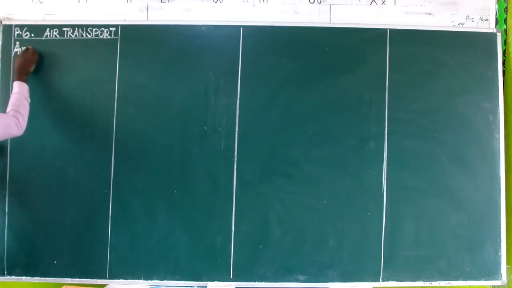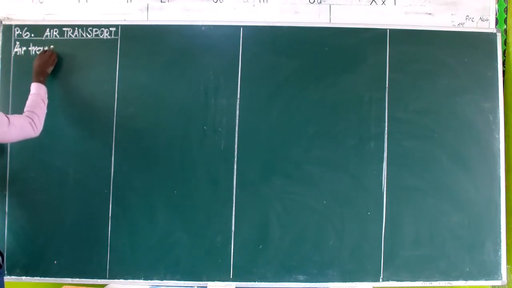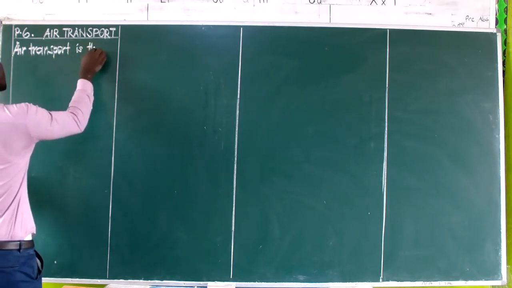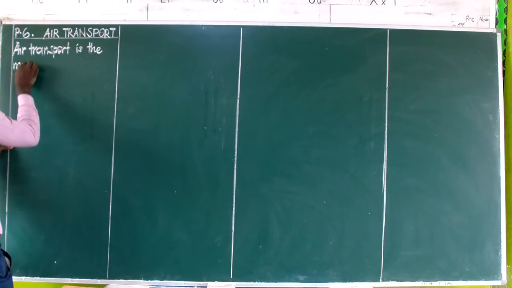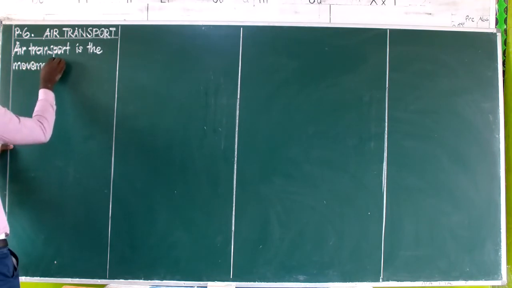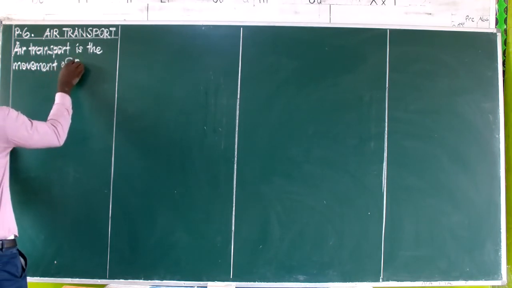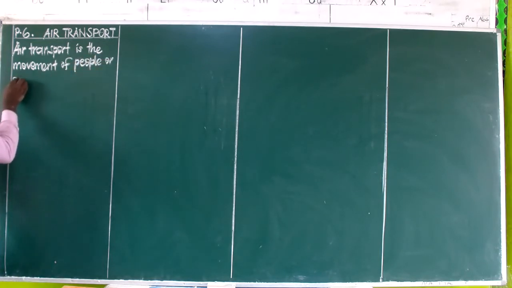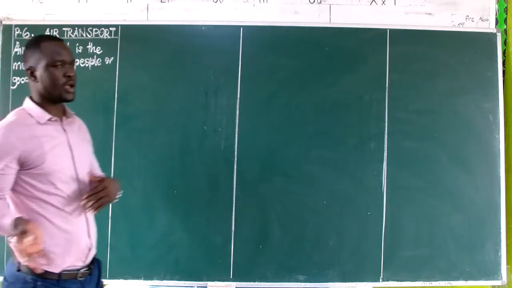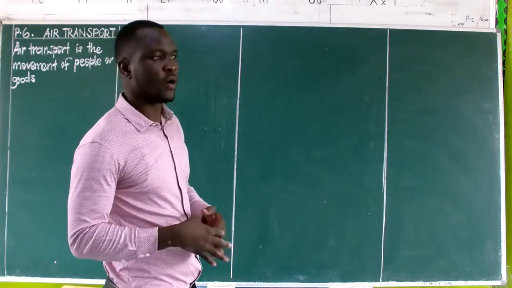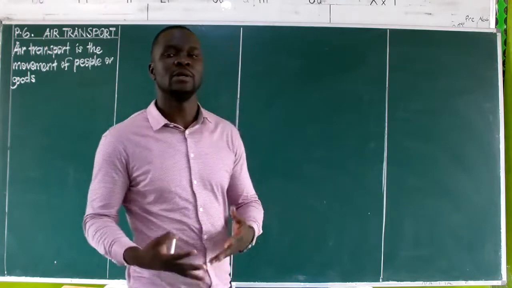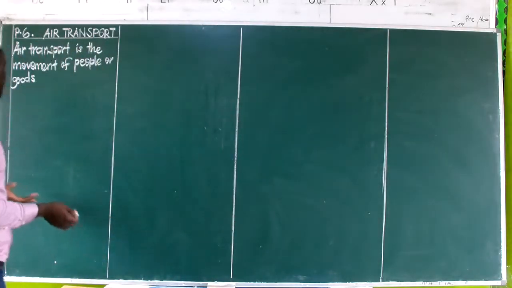We shall define air transport saying air transport is the movement of people or goods. Remember yesterday in the other lesson we said it can be goods being moved from one place to another, or it can be people being moved from one place to another, or sometimes both. People can be moving with their goods. It's also okay to say that.